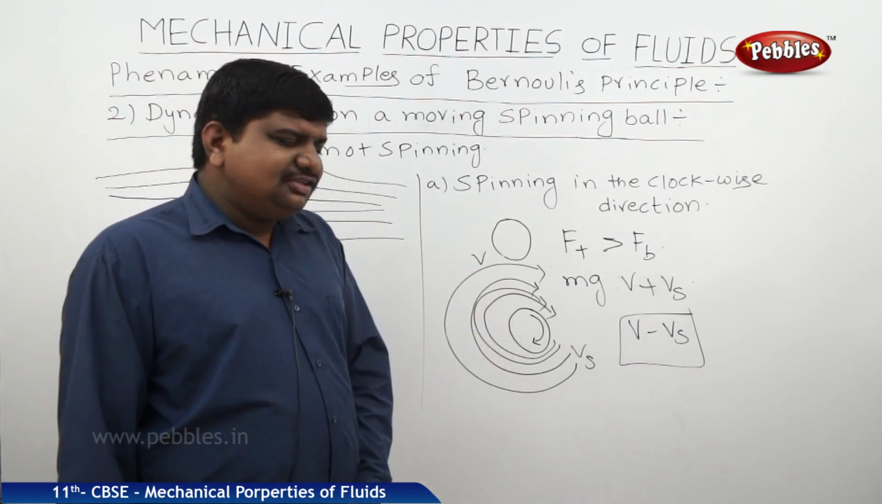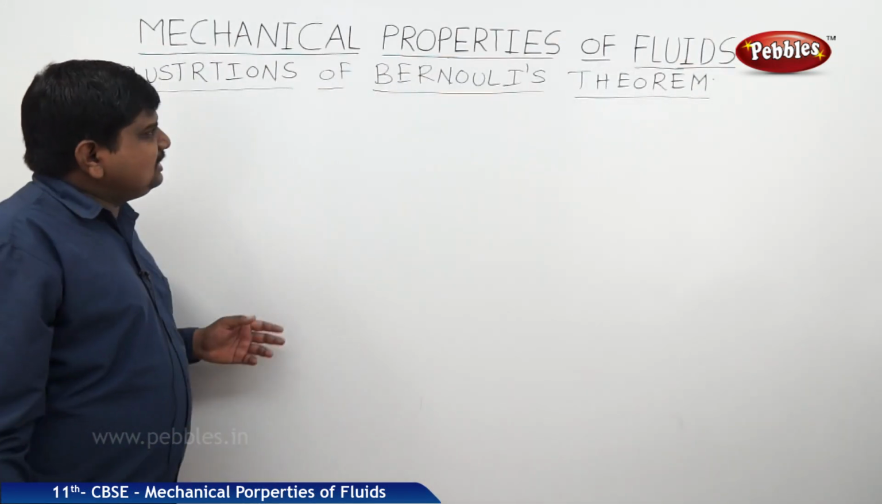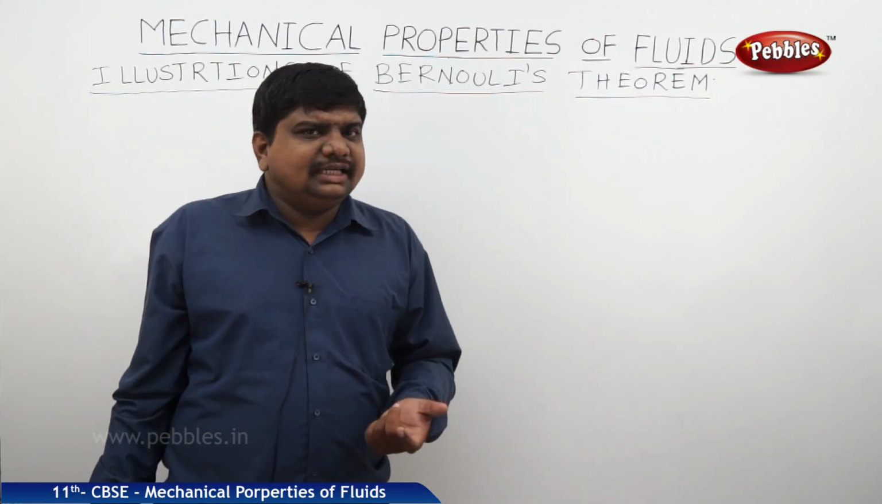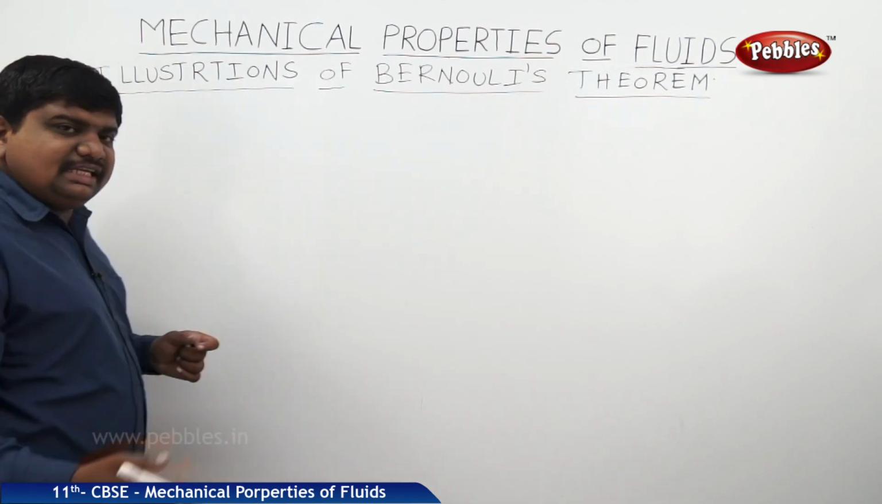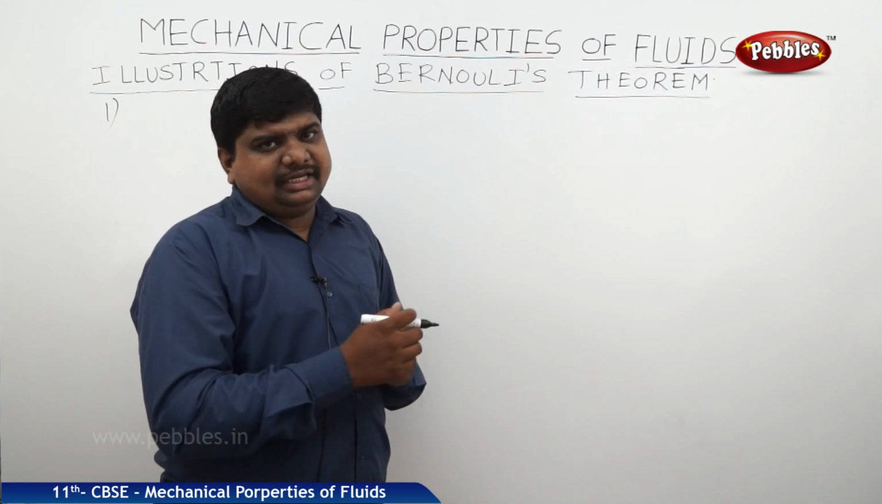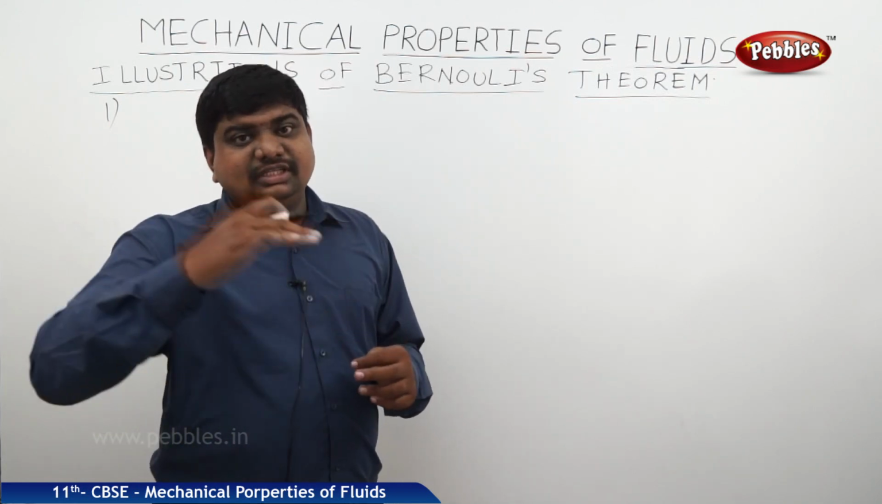Now we will see some illustrations about the Bernoulli's theorem. Now we will discuss the illustrations of Bernoulli's theorem, means some of the examples that we can observe daily about this Bernoulli's theorem. First one, if you see, at the times of cyclones or when heavy wind is blowing, the roofs of a building will blow off due to these heavy winds.